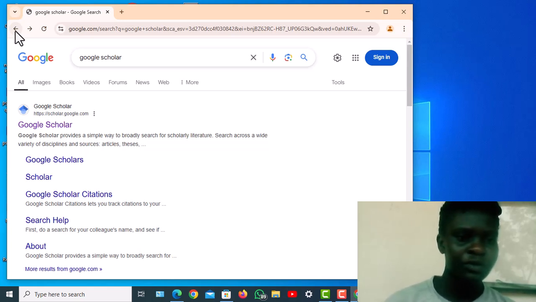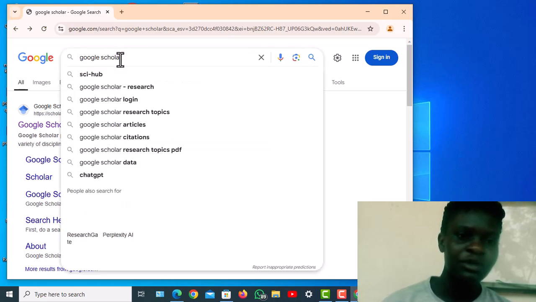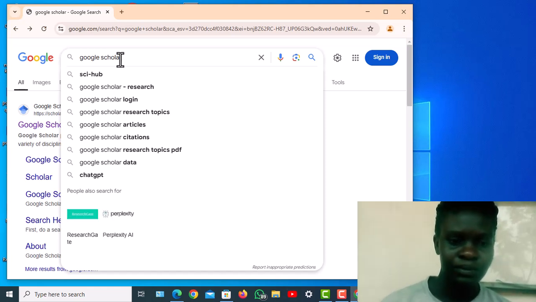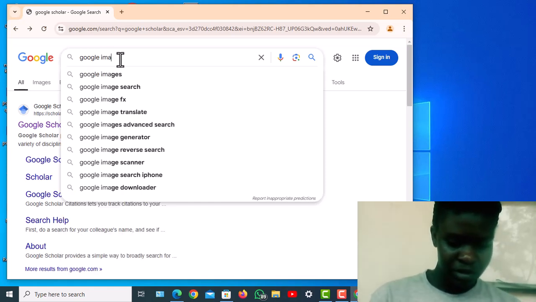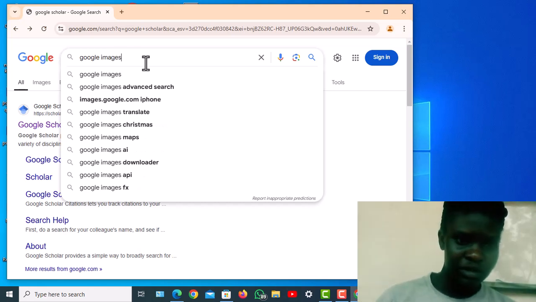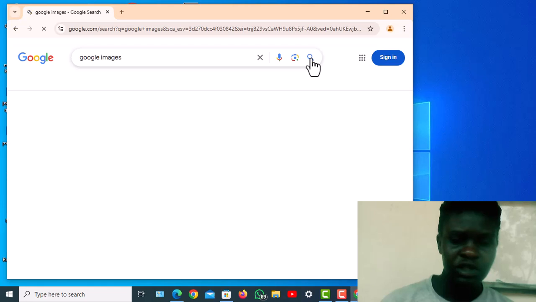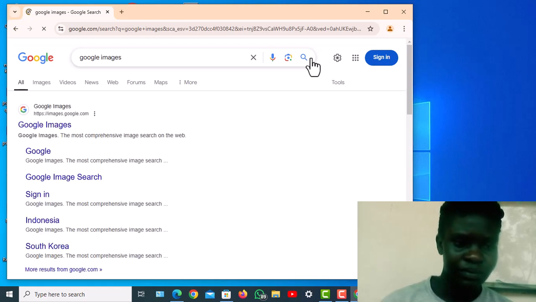If you go to Google Scholar, it publishes academic work. If you go to Google Images, then it publishes all kinds of images that you search for. For instance, I want to get an image concerning afforestation. So I just go to Google Images. This is a specialized search engine.